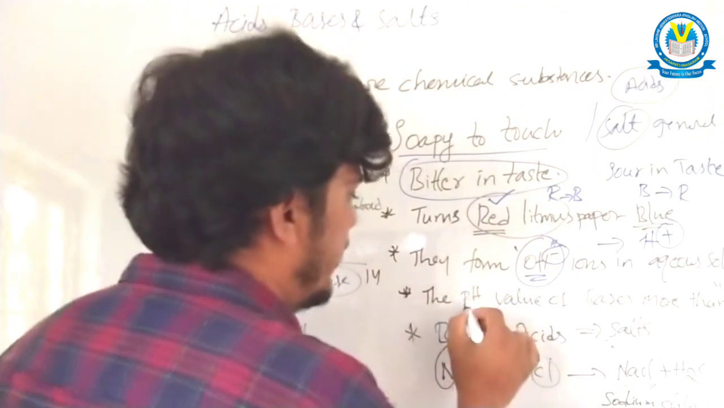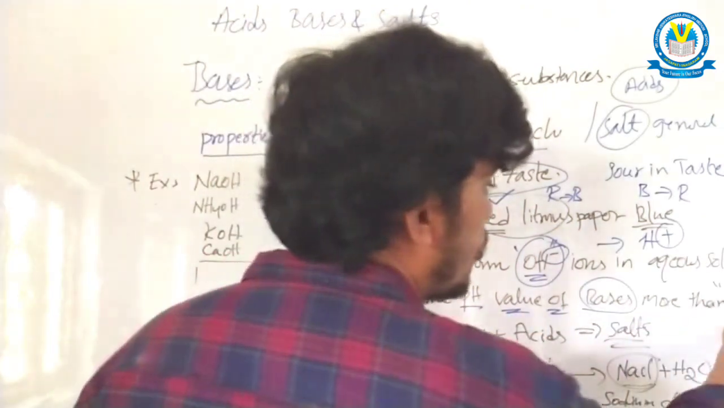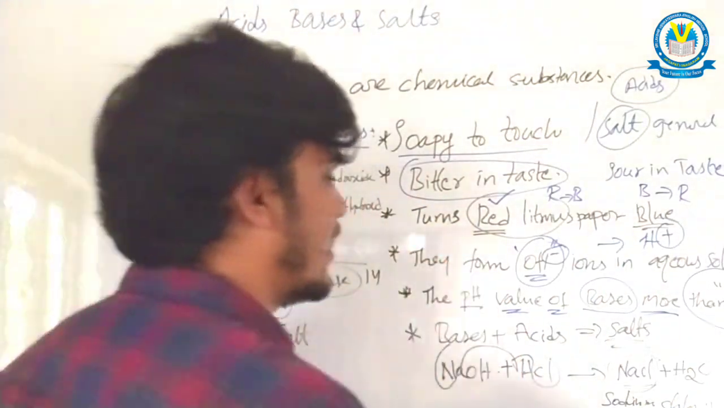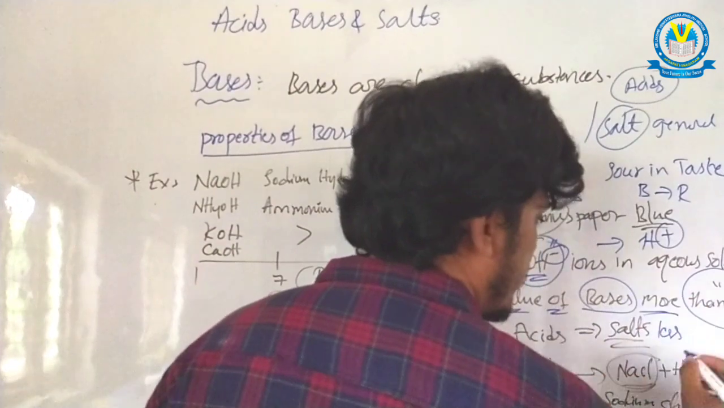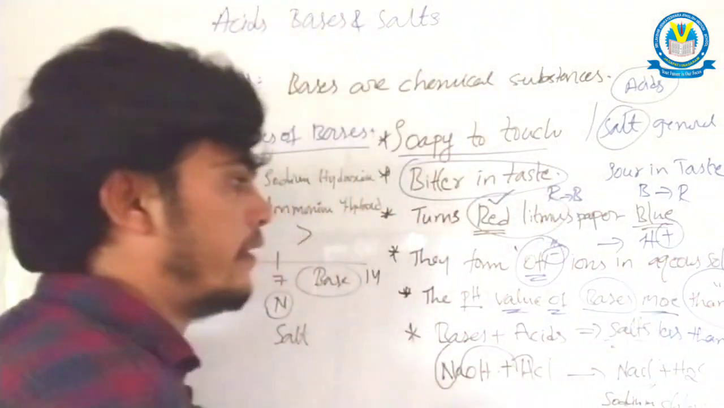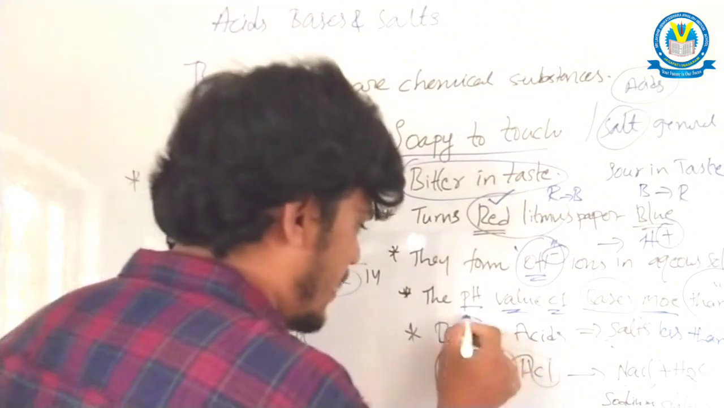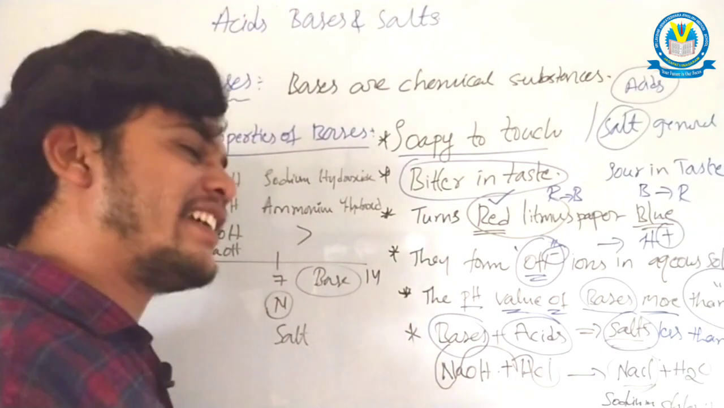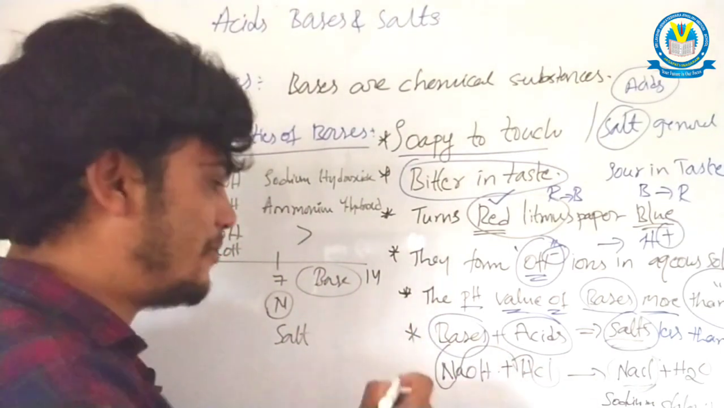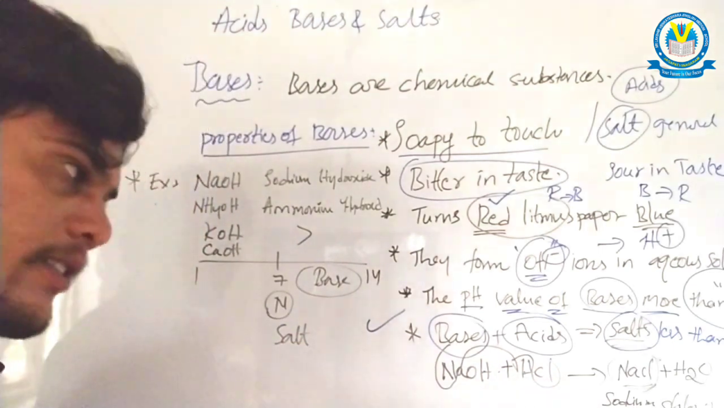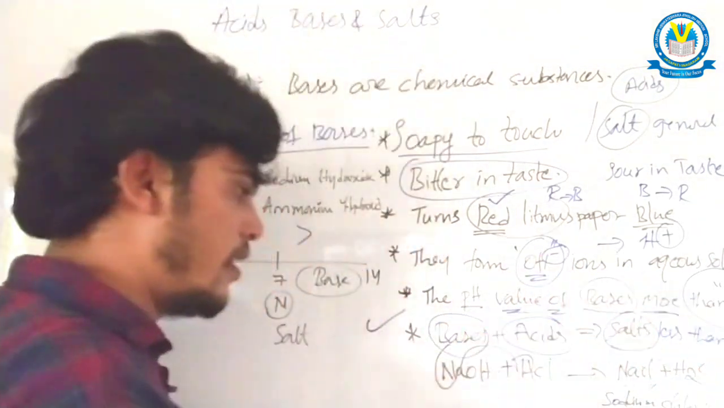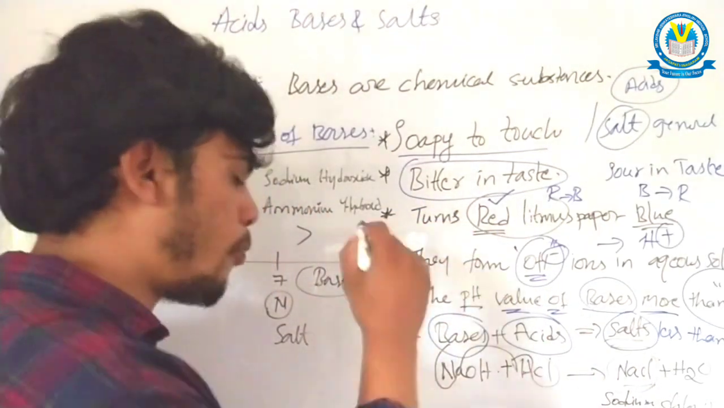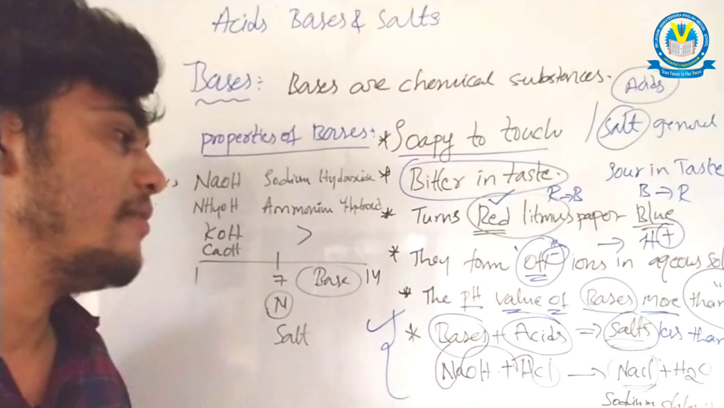Next one, the pH value of bases is more than 7. Look here, more than 7. But what about acids? Yes, you are correct. The pH value of acids is less than 7. Next, come to the point: bases react with acids and form salt. This point is common for acids and bases. Bases react with acids and form salts, as well as acids react with bases and form salts. It is a common feature for acids and bases.